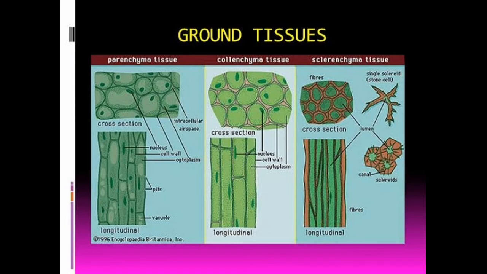Next type of tissue is ground tissue, which is shown just inside the outermost or the dermal layer. The function of ground tissue is to provide support to the plant. Okay, in leaves it manufactures food through photosynthesis. You all know what is photosynthesis? The process of manufacturing food by the plant, and also stores food in the roots of many plants. Pith is also a ground tissue. You can see in this picture ground tissue just inside the outermost or the dermal layer.